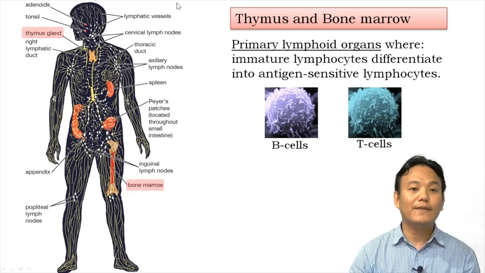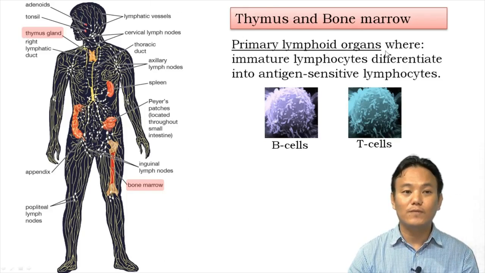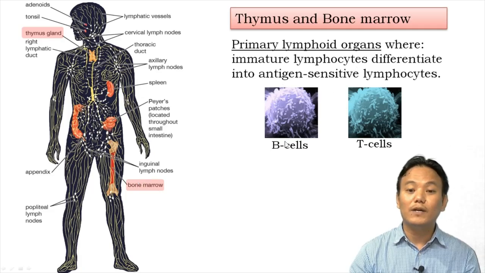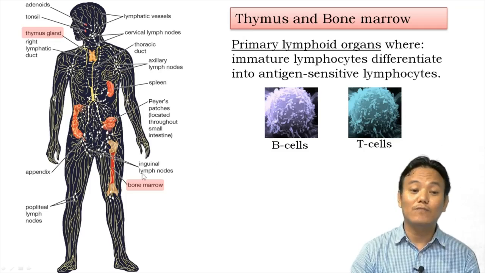If you look at the diagram of the human lymphatic system, we have the thymus gland and bone marrow, which are the primary lymphoid organs. Within the thymus and bone marrow, the immature lymphocytes differentiate into antigen sensitive lymphocytes. So immature lymphocytes become functional antigen sensitive lymphocytes like B lymphocytes and T lymphocytes within these primary lymphoid organs. And the fun fact: T lymphocytes mature within the thymus. B lymphocytes differentiate and mature within the bone marrow.